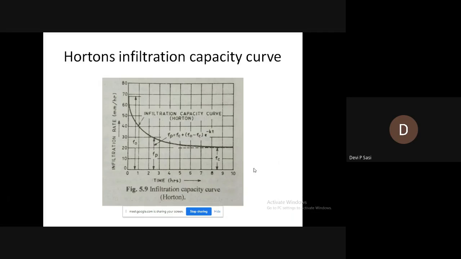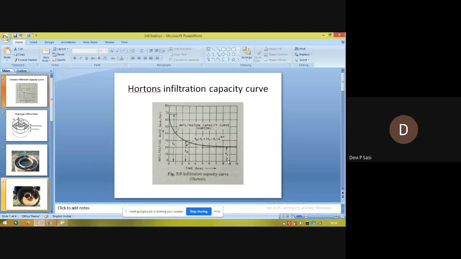Horton derived the equation Fp equals Fc plus (F0 minus Fc) into e raised to minus kt, where Fp is the infiltration capacity at any time t. Fc is the constant infiltration capacity.